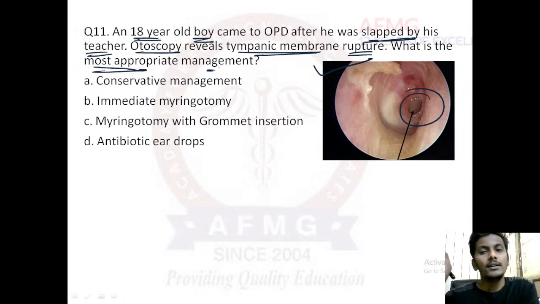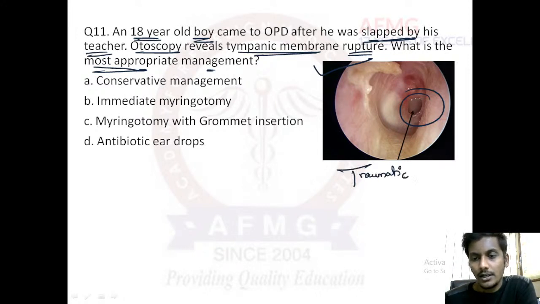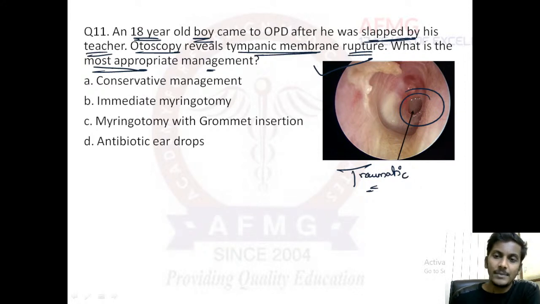So please remember, it is just a tympanic membrane rupture, rather a traumatic tympanic membrane rupture. Okay, it is not due to some infection. Here the arrow that is marked, it is actually the bone that you can see behind which is shining. It is not any pus, because if it would have been an infection, guys, please remember, there would have been signs of inflammation like redness, or edema in the mucosa would have been seen. Here the ear auditory canal is completely alright. There is no inflammatory signs.